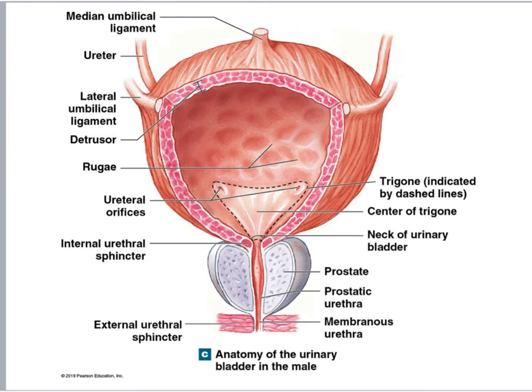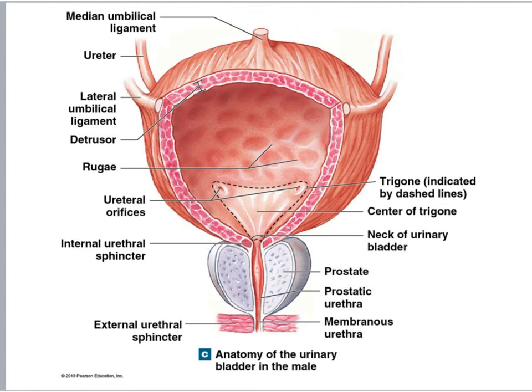Now, lining the lumen of our urinary bladder, we have transitional epithelium, just like the epithelium we had inside of the ureters. And there are also rugae, which are folds that allow for expansion, so our urinary bladder can stretch. Now, we see here the detrusor muscle, and this muscle forms the wall of our urinary bladder.